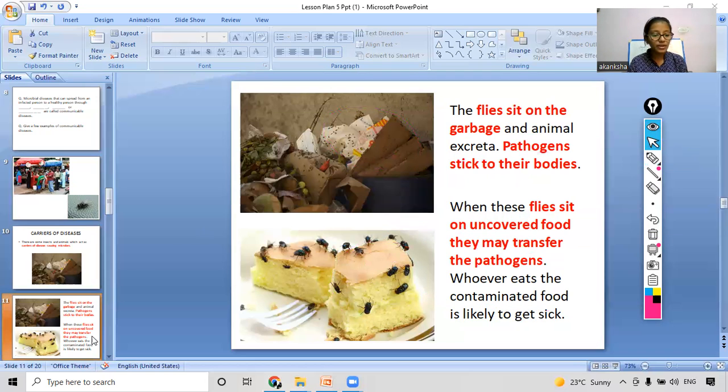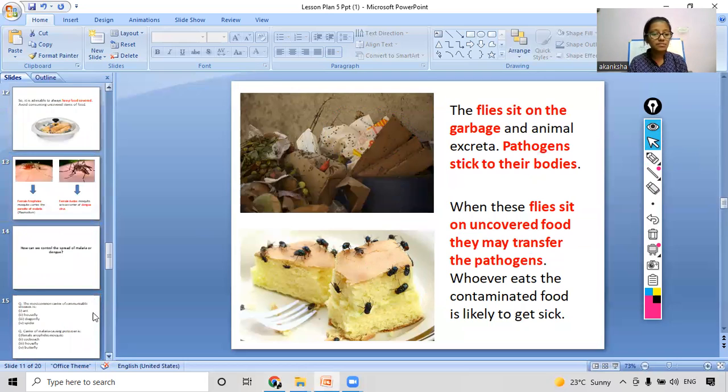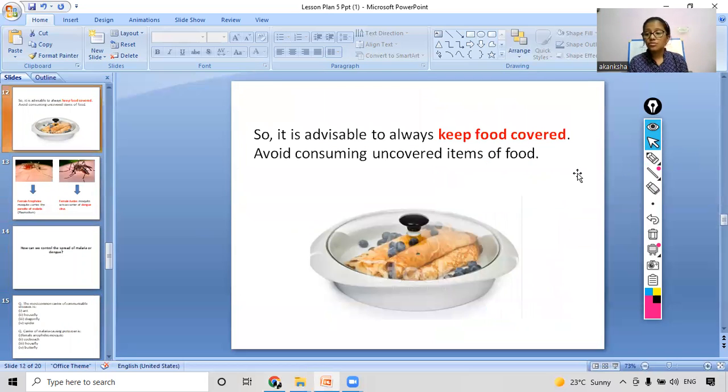So now we will move ahead and see some more details about these carriers, right? What should we do to avoid these carriers contaminating our food? It is advisable to always keep our food covered. As you can see here, the lid is put above the food so that we can avoid consuming uncovered food, so that we do not take contaminated food, right? This is one of the ways we can save our food from being contaminated by these carriers.